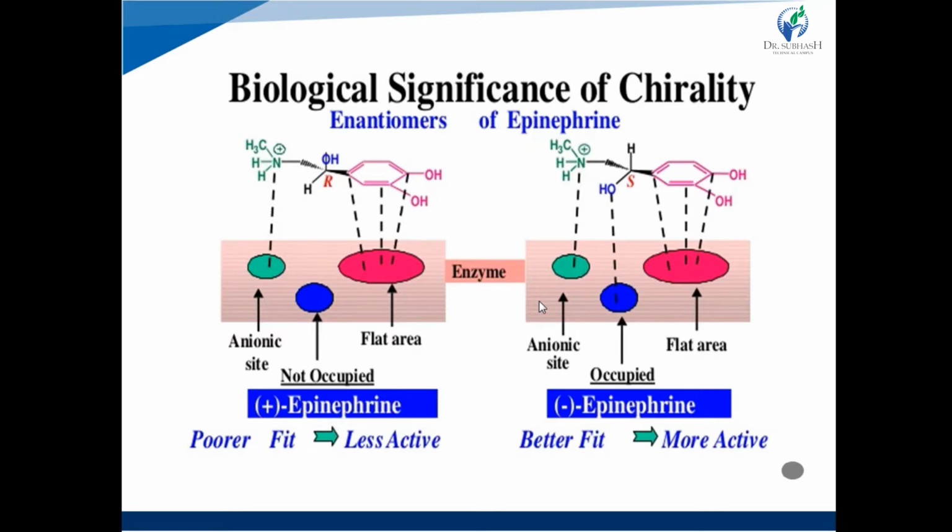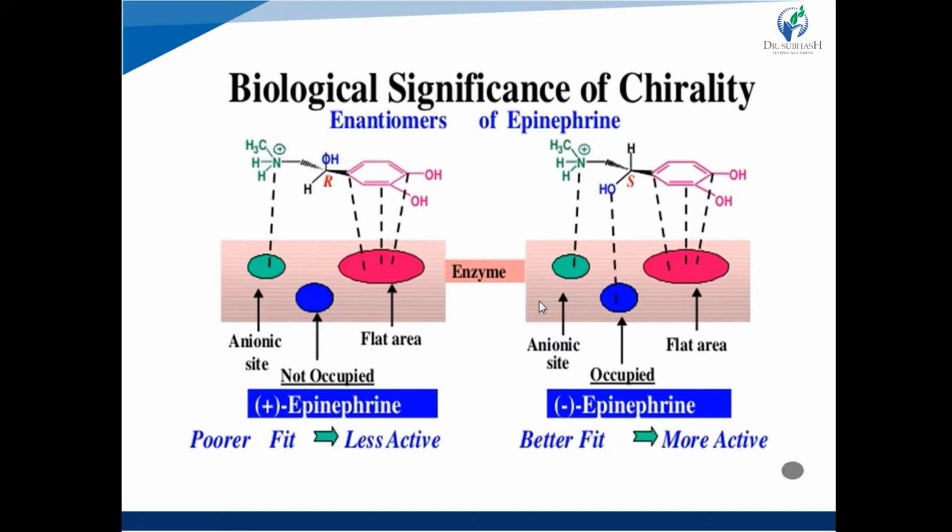The quaternary ammonium nitrogen, that is positively charged cationic nitrogen, makes an ionic bond with the negatively charged group of the receptor. So there is 3-point attachment of epinephrine with its receptor to produce the biological response. But it is effectively seen with levoepinephrine. Levoepinephrine makes 3-point attachment with its receptor and produces the biological action.